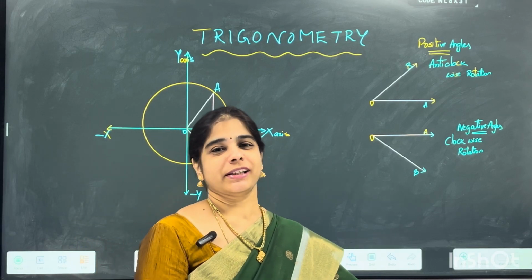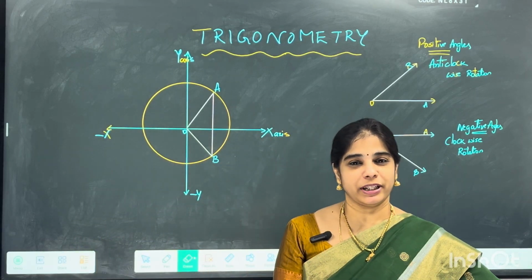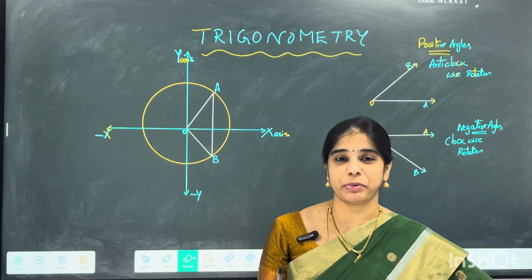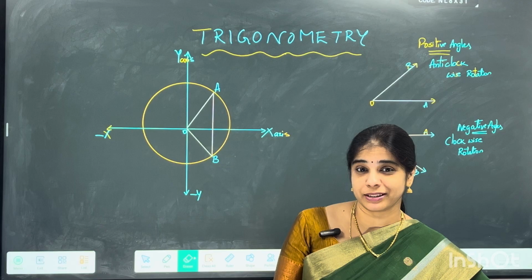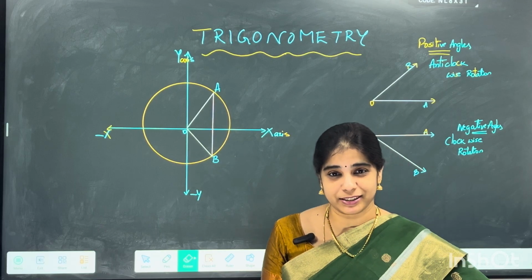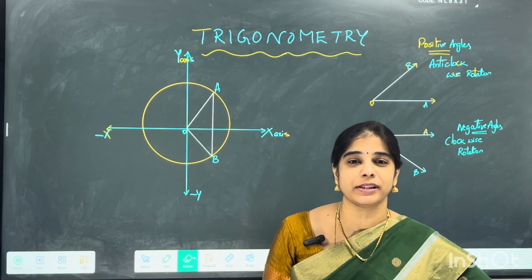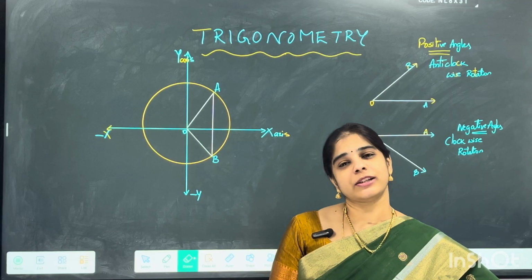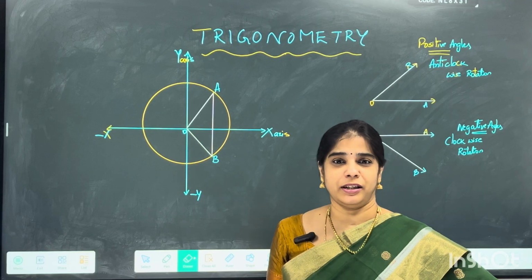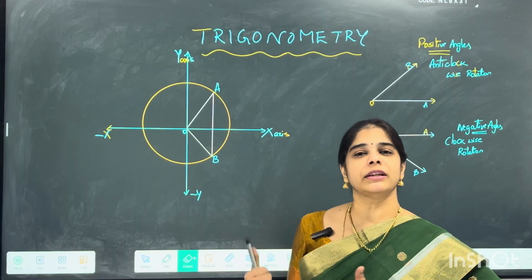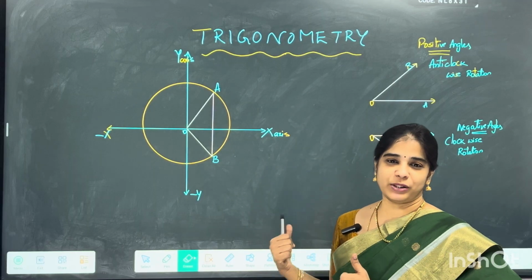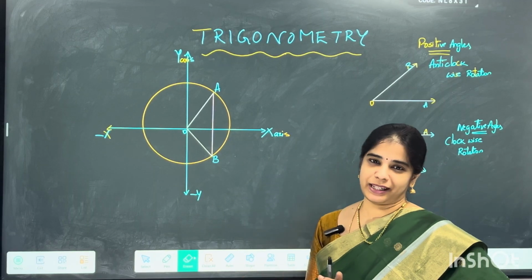Today we are going to discuss the chapter trigonometry. Each and every reason behind why sine minus theta is positive or negative. What is cos minus theta? Is it positive or negative? Why? What is the reason behind all that? Also, why is sine A plus B equal to sine A cos B plus cos A sine B? Why is all this coming up? All these reasons are what we are going to discuss in today's class, right?